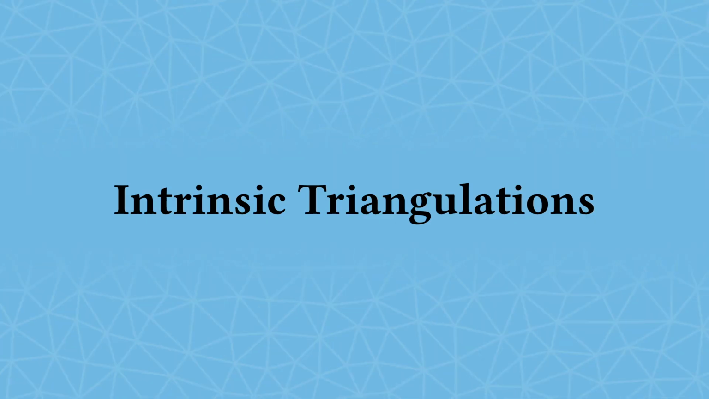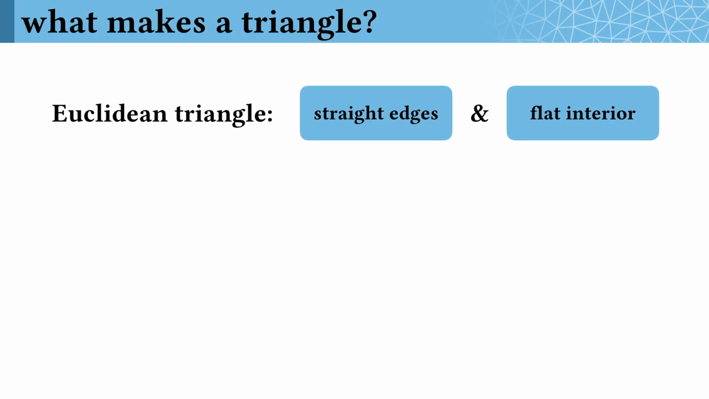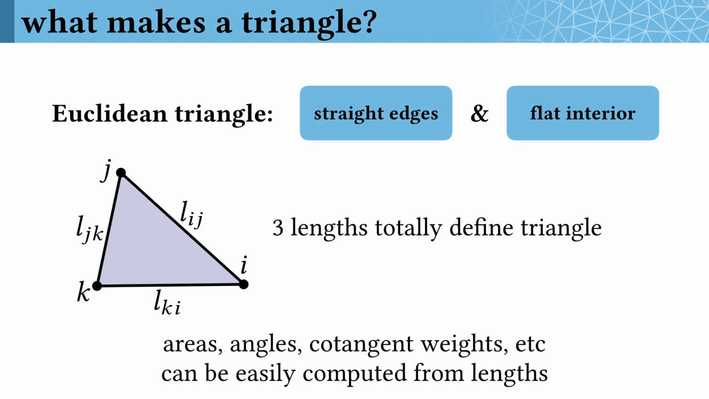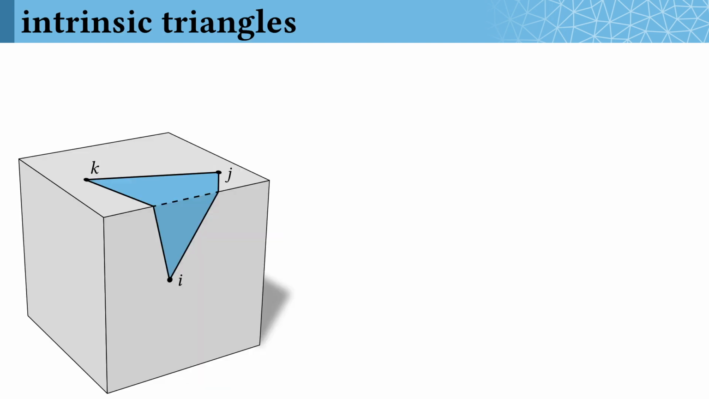So just what are these intrinsic triangulations? Well, let's remember what makes a triangle. A Euclidean triangle is one that has straight edges and a flat interior. And as we all know, once you know the 3 edge lengths of a triangle, its shape is totally defined. Any other quantities like its area, its angle, its cotangent weights, and so forth can easily be computed directly from these edge lengths. So let's run with this definition.